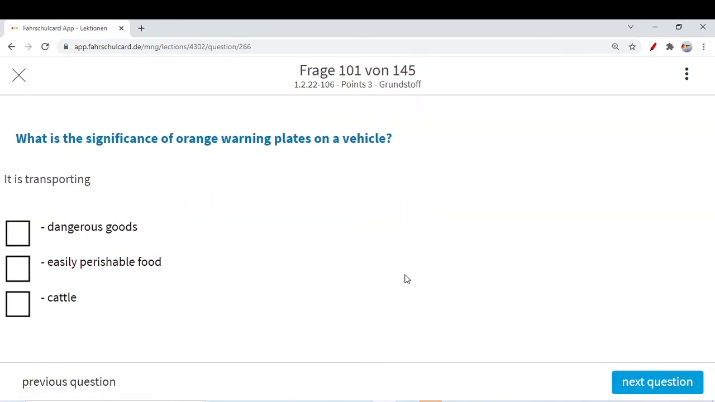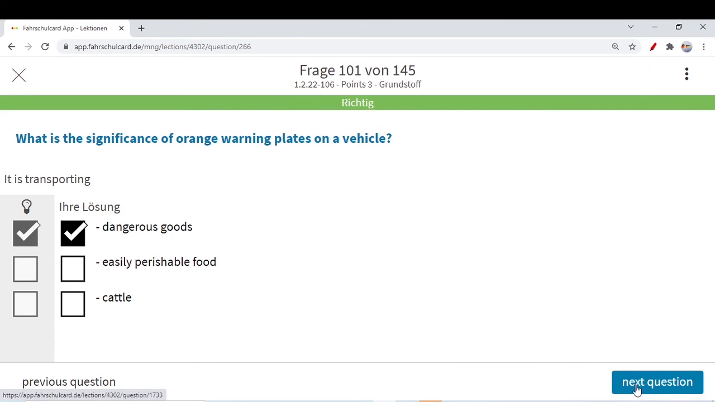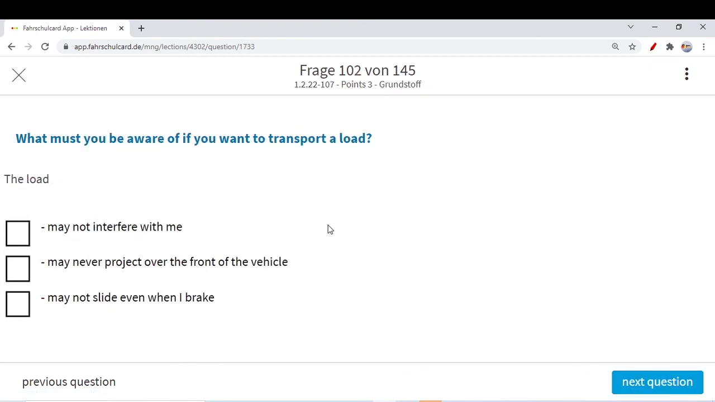The next question is, what is the significance of orange warning plate on vehicle? I told you it's transporting the dangerous good. Easily perishable food? No. Cattle? No. We do not have any specific warning plates for them. Only dangerous goods. Orange sign, just remember, note on your diary, it will be some dangerous goods which are being transported.